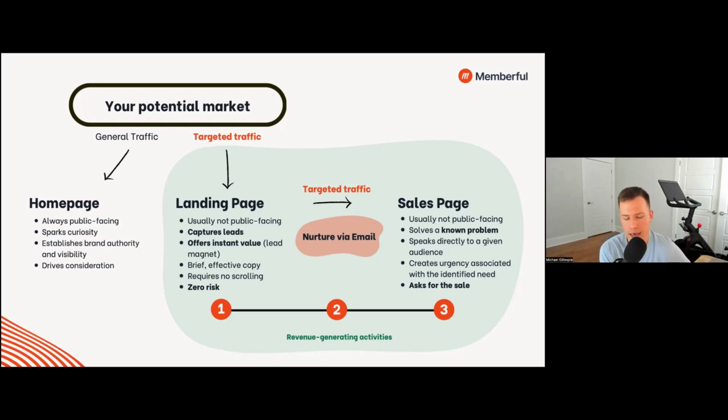When you ask for the sale, you need to be bold, you need to be confident, and you need to actually ask the person you're talking to to purchase at this moment in time. Create urgency around this product. And if you can find a way to tie urgency with the identified need of that audience, because you've already nurtured them and spoken to them in a very targeted way, this is going to become the easiest part of your whole process. And interestingly enough, it's the part of the process that most people think is the hardest.